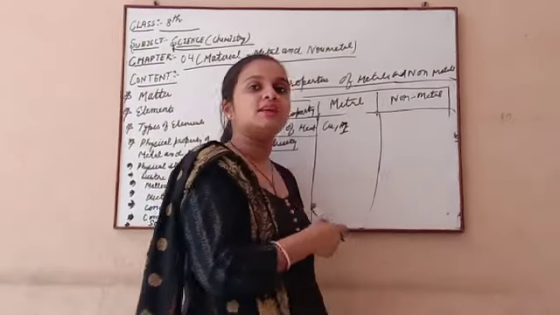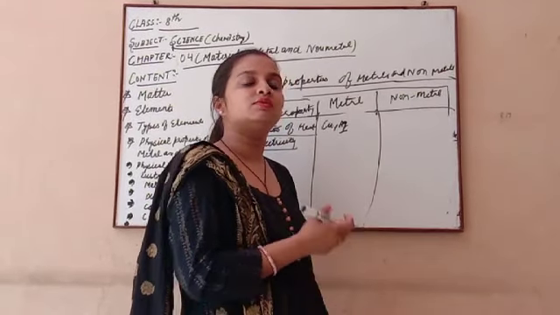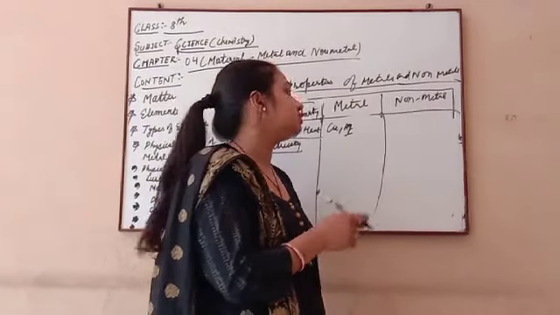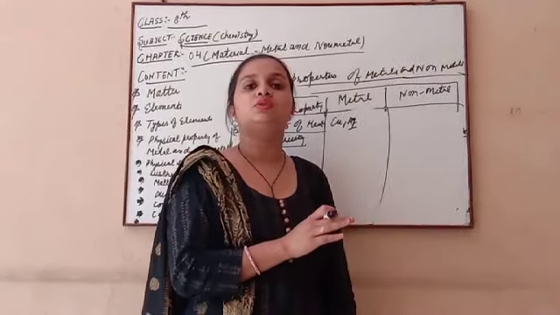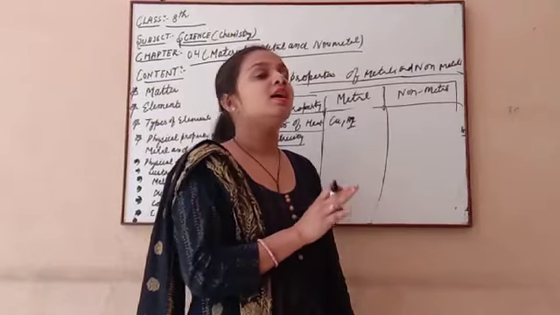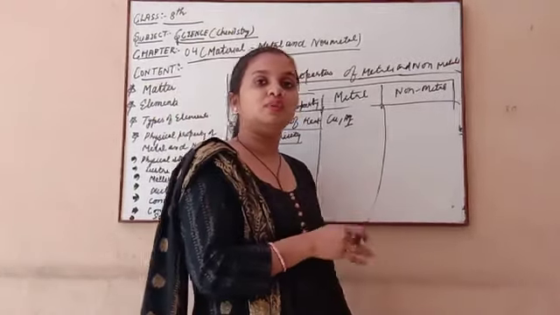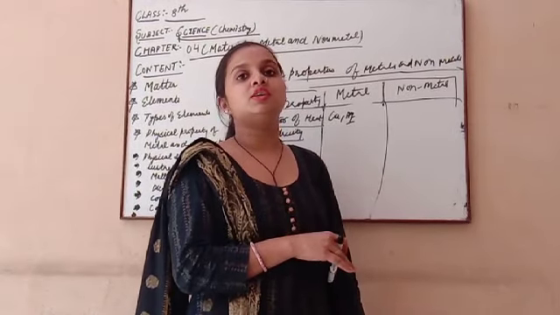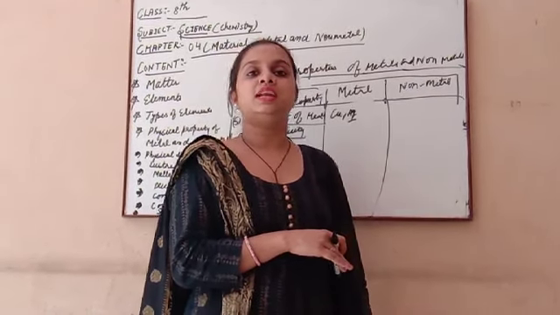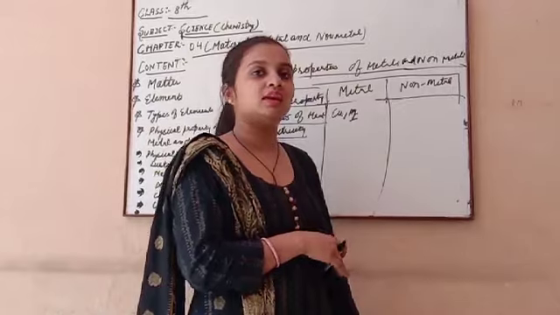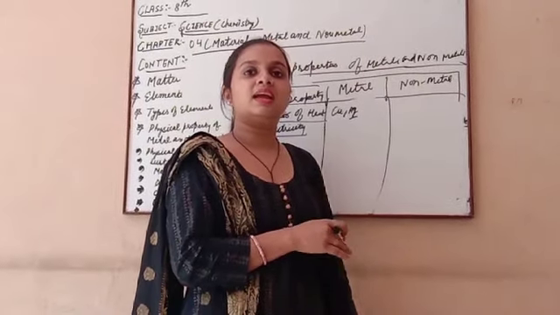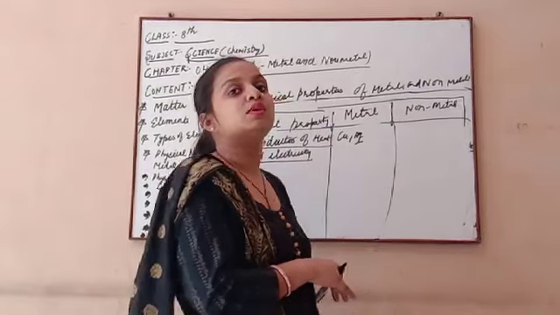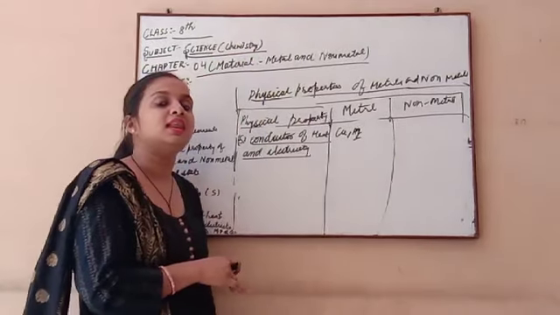But silver is a very costly metal, which you all know we use to make our ornaments. Here copper wire is mostly used. Copper is used mostly as a good conductor of heat and electricity. It is used to make copper wire. Because of the property of being a good conductor of heat and electricity, we use it to make electric wire. Metals are good conductors of heat and electricity.